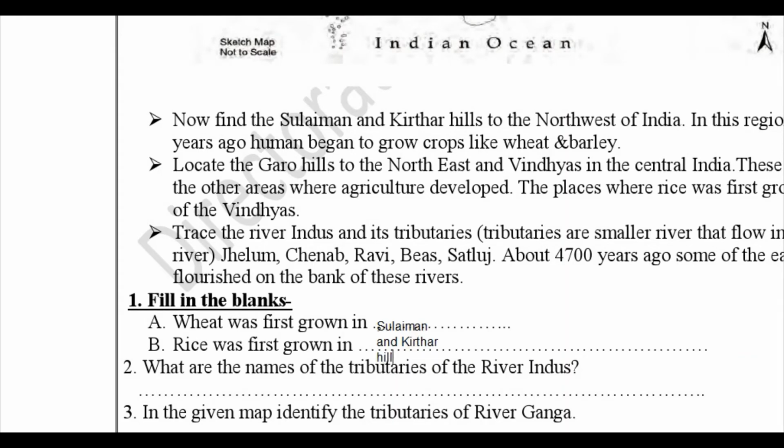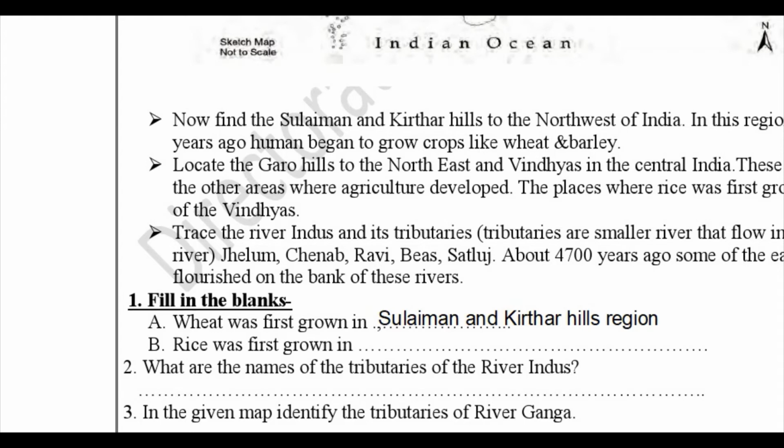hills region. Okay, so let me make it big and expand this. So as you all can see over here, that means over here wheat was first grown in Suleiman and Kirthar Hills region.